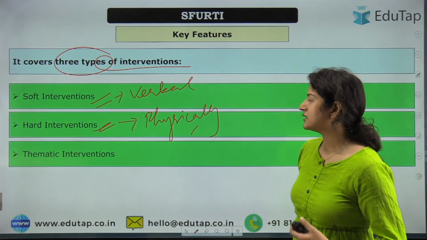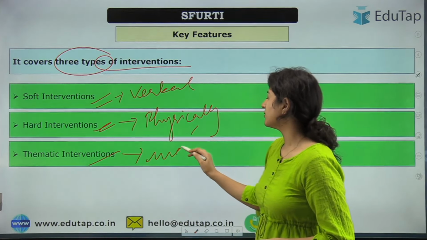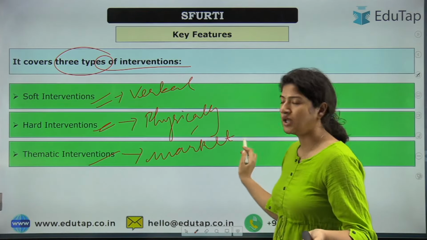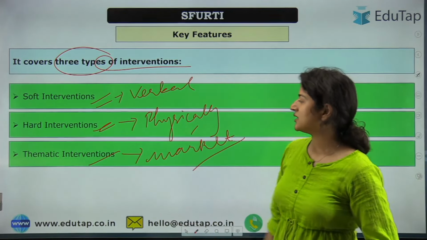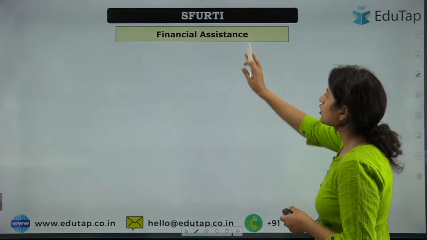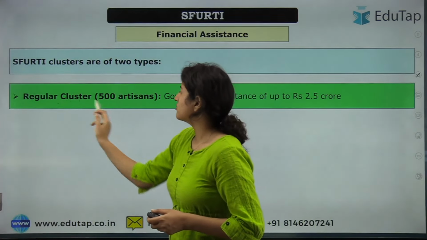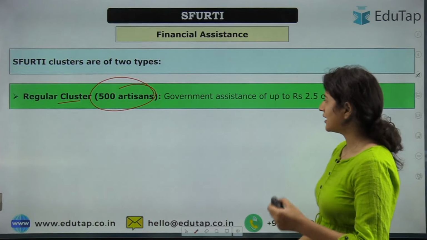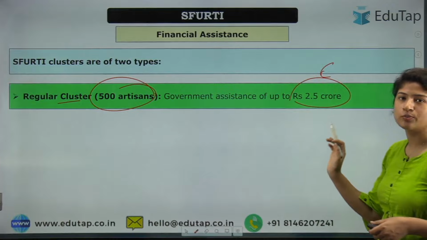Okay, and the third one is thematic intervention. Here we talk about the post production thing, right? For example, marketing and all that sort comes under thematic intervention. So these are the important key features. Talking about financial assistance, that will be given in two ways. One is regular cluster, that will be of 500 artisans. There the government will provide assistance of up to rupees 2.5 crore.